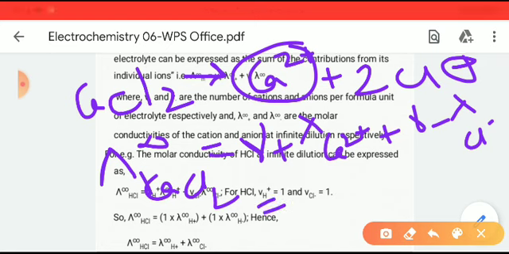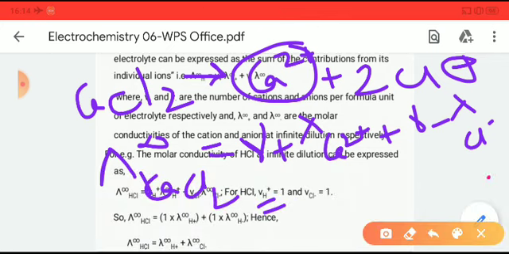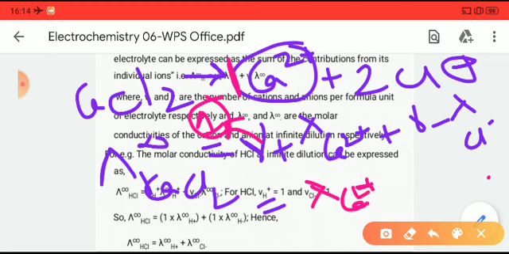Here, the stoichiometry: one Ca2 plus is present, so gamma plus, the number of cations, is 1, that is 1 into lambda infinity of Ca2 plus, plus gamma minus.